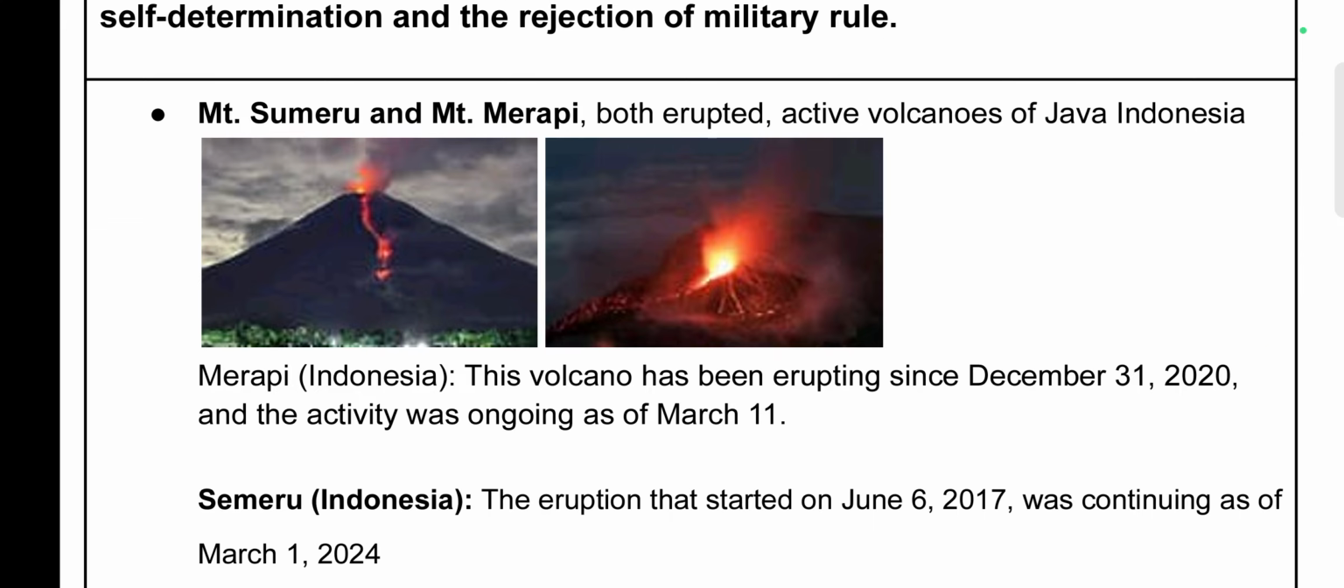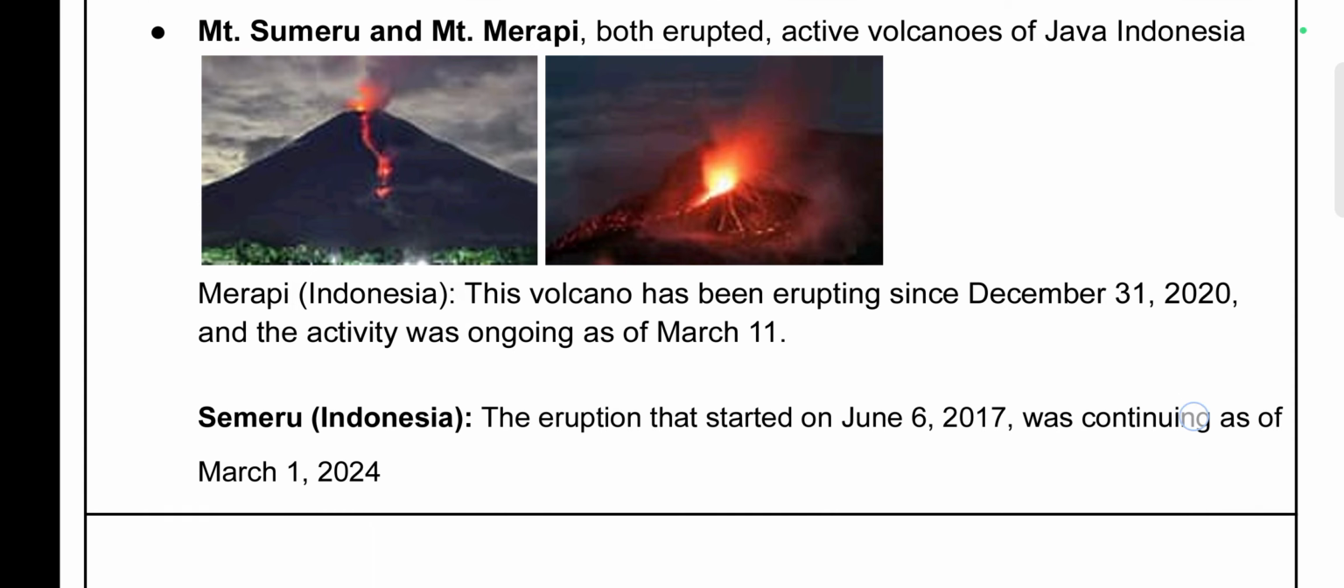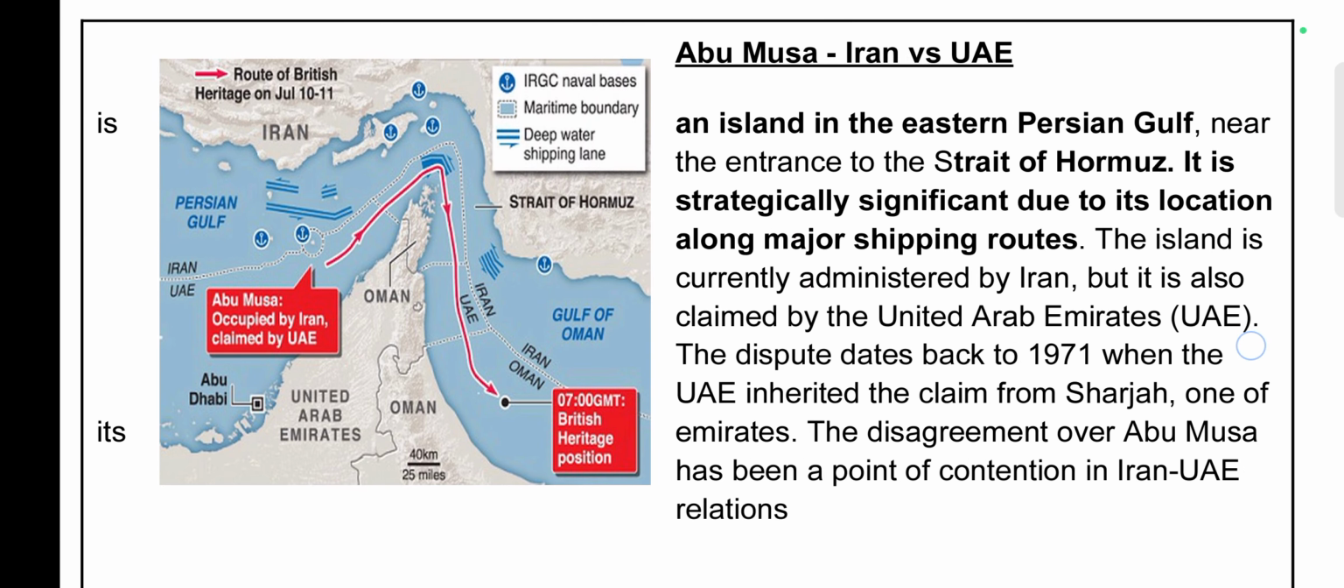Next one, Mount Semeru and Mount Merapi. Both have erupted recently. Both are active volcanoes of Java, Indonesia. So you need to remember they are located in Java and not in Sumatra. Right? So this becomes important from the map perspective.